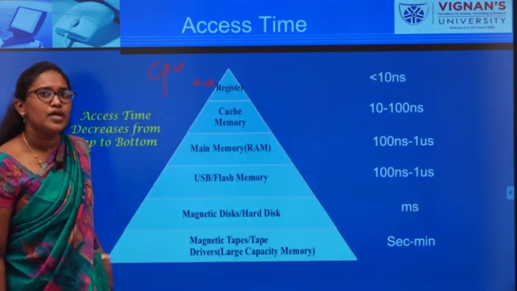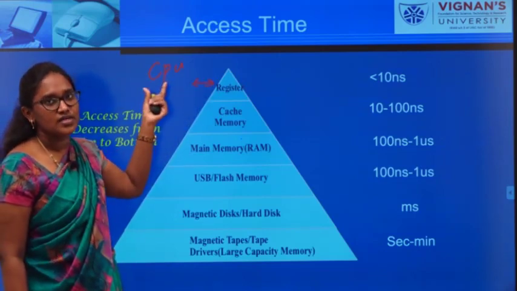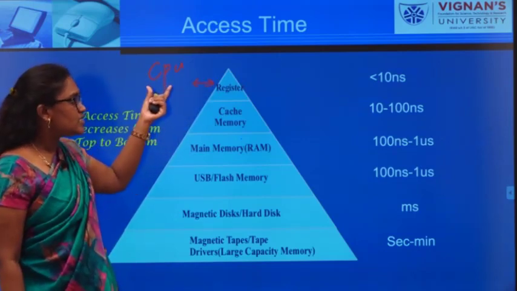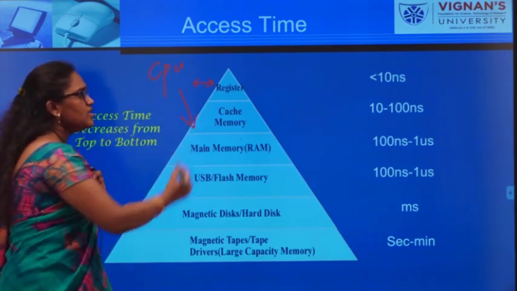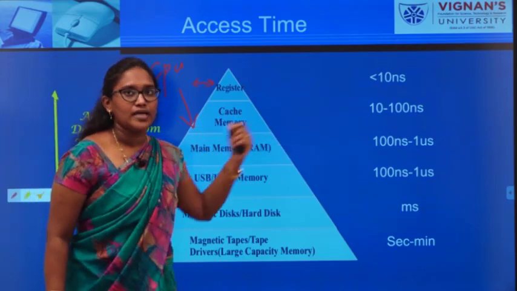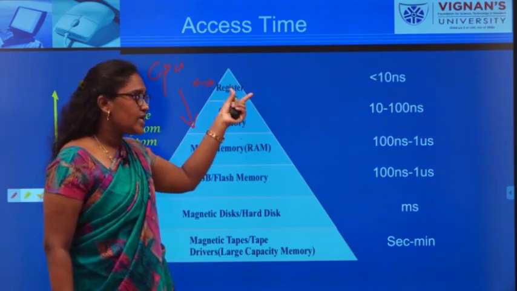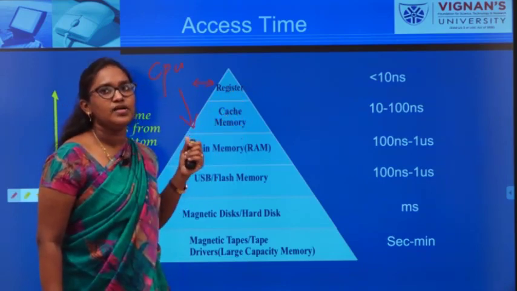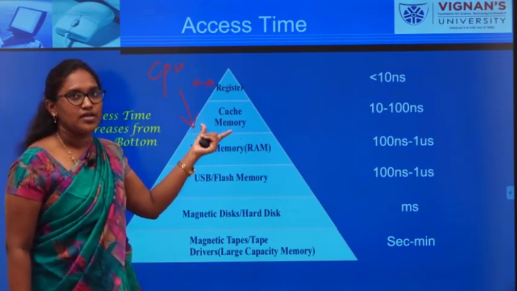Nanoseconds, that means very minute seconds it will take in order to fetch the data. So, the distance between CPU and cache memory will be 10 to 100 nanoseconds. Comparatively to register, it will take a little bit more time to access the data that is stored in cache memory.